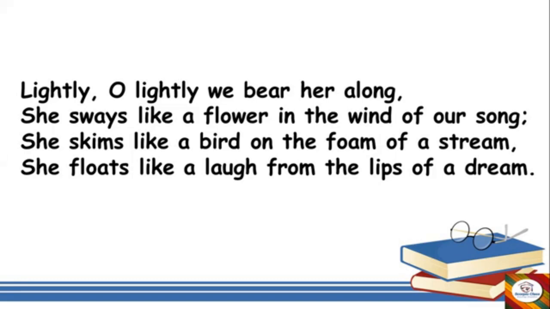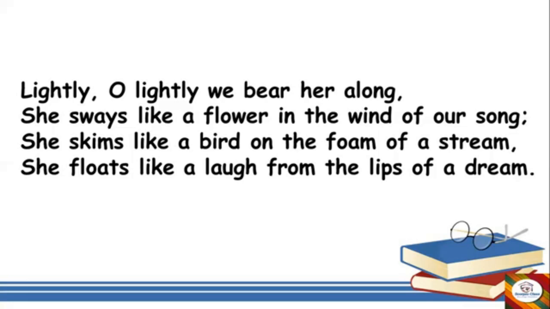You see a bird moving, skimming means taking rounds above the stream, above the sea or a lake, how they skim, how they enjoy roaming above the stream. In that way, with that movement, the bride is moving in that palanquin.